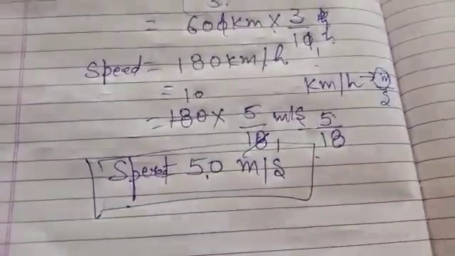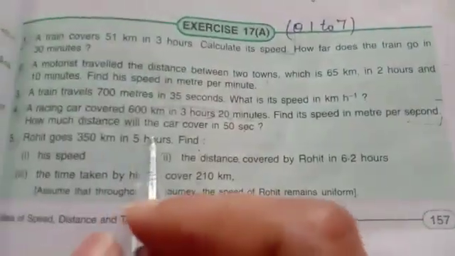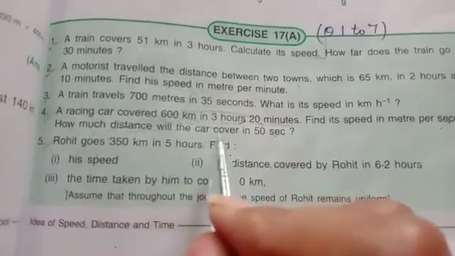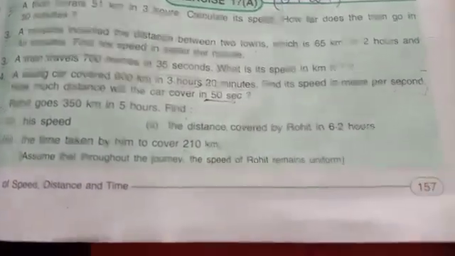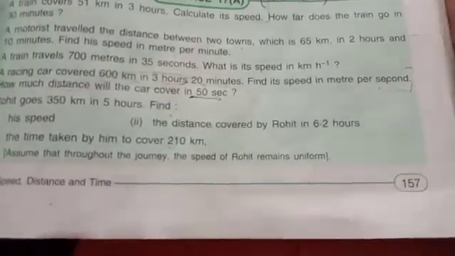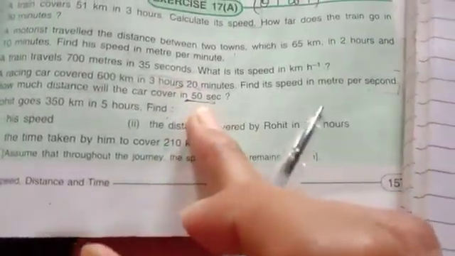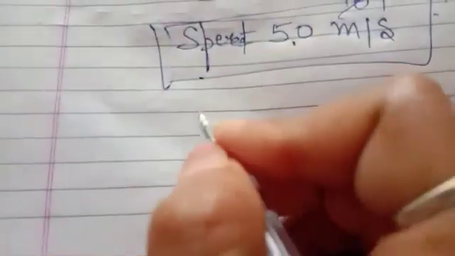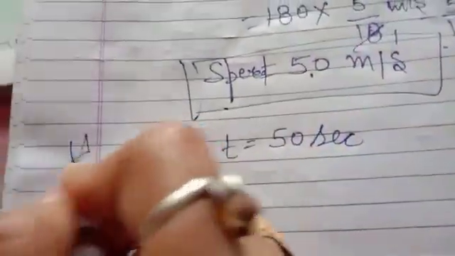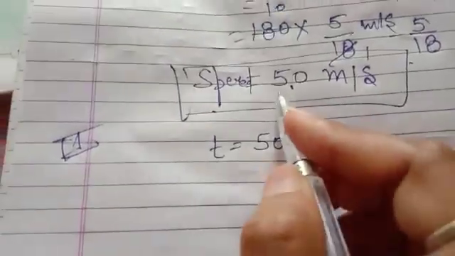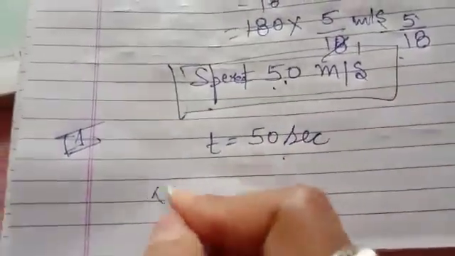We have done one part of this sum, and the second part is, he said, how much distance will the car cover in 50 seconds? Means he is asking about distance and time is given. So time is equal to 50 seconds. This is the second part of this question. Time is given and speed is already there. We have to find distance.